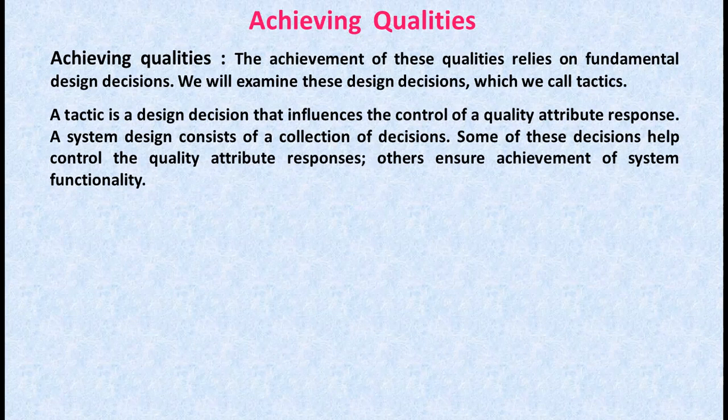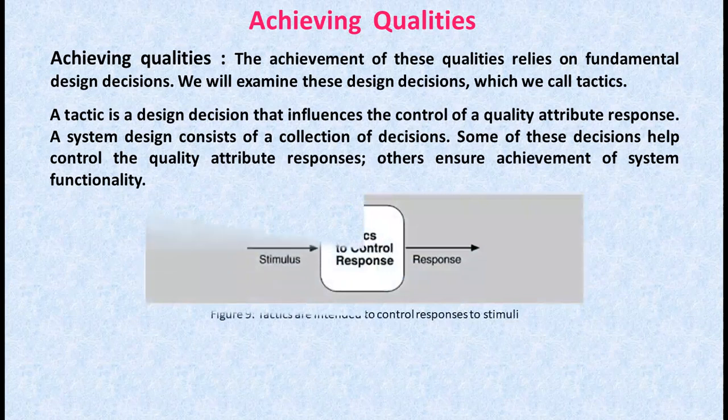Some of these decisions help us control the quality attribute response, and others ensure achievement of the system functionality. In this session, we will discuss the quality attribute decisions known as tactics, and we represent this relationship as shown in this particular figure.